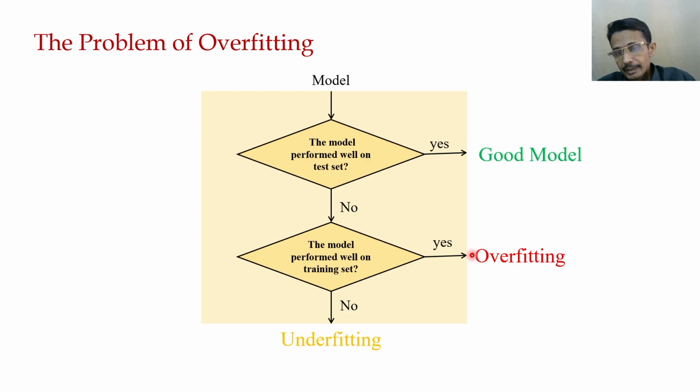So performing well on trained data but not performing well on the test data is in general a clue of overfitting. And if it is no, so this model is performing badly on both training and testing, this is typically underfitting. So it's not good.